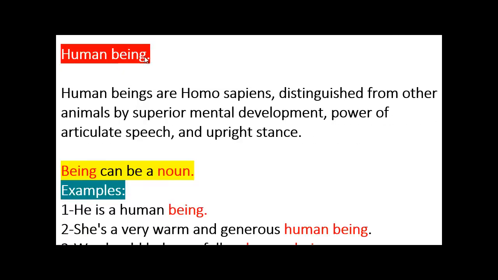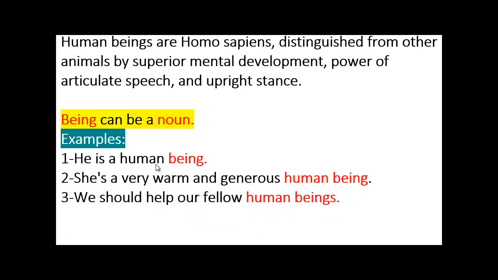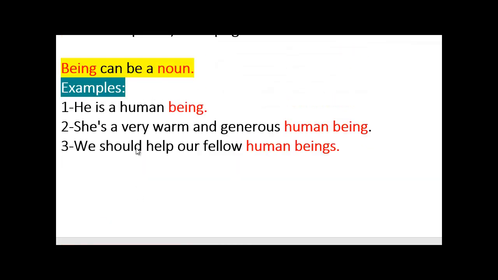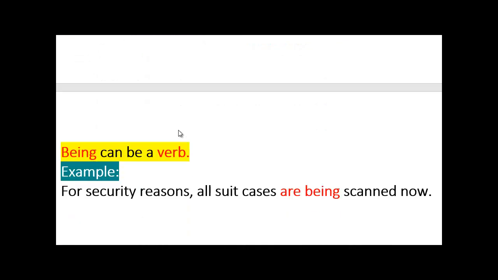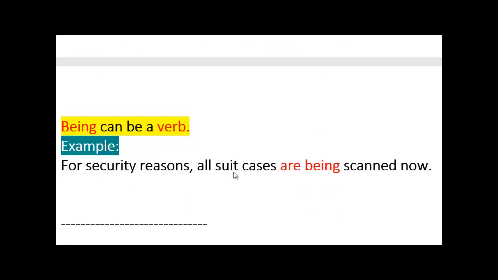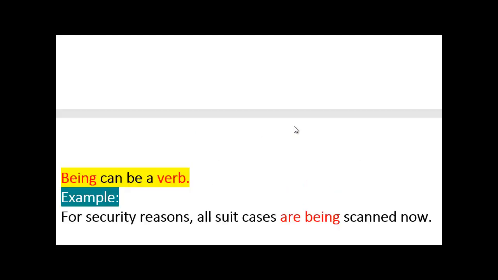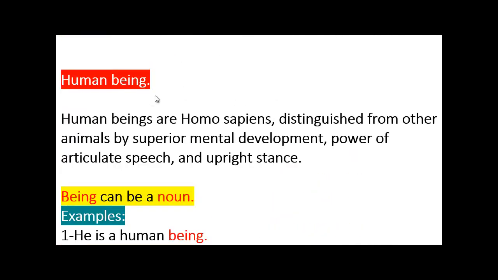Being here can be treated as a noun or as a verb. As a noun: he is a human being. We should help our fellow human beings, with the plural here. But as a verb, we can say: for security reasons, all suitcases are being scanned now. So "are being" is present continuous, and we're using be as a verb. That is what concerns human being.